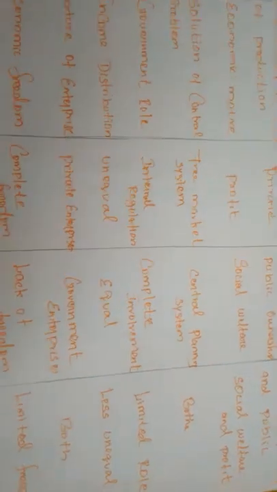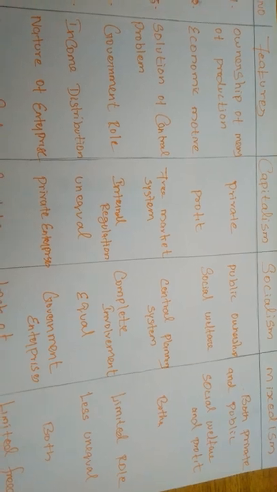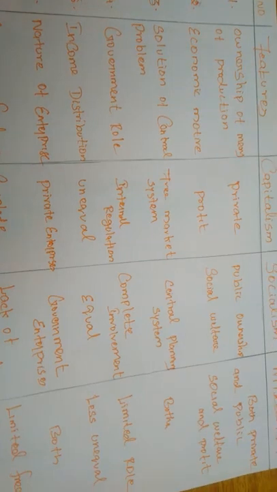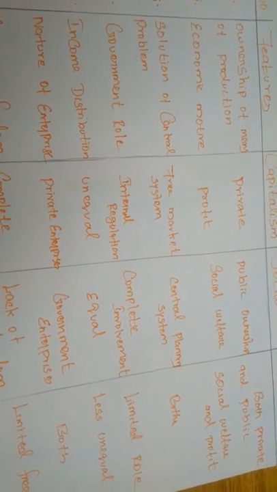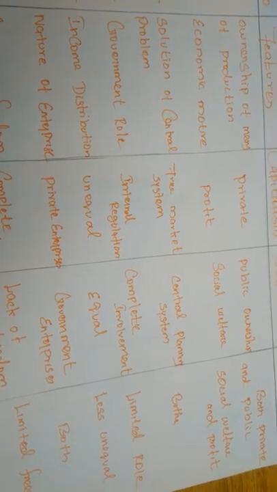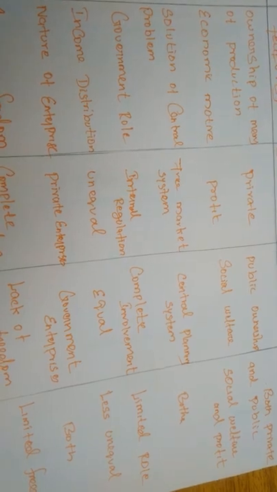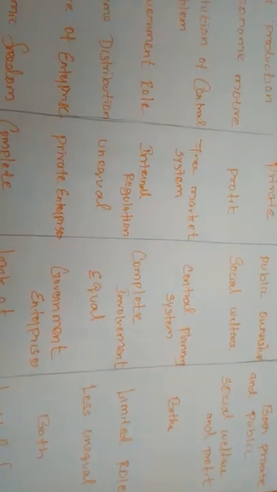Not only that, the government only gives some help to private entrepreneurship. But the government role under socialism will always be the most dominant, with complete involvement. Only the government has all the power to carry out economic activities. There is no freedom for private entrepreneurs. Next, the limited role: under mixedism, the government role is there, but limited, which means the private sector also has rights, while the government controls directly and indirectly.